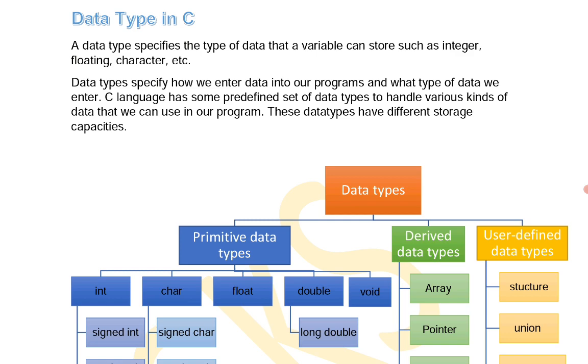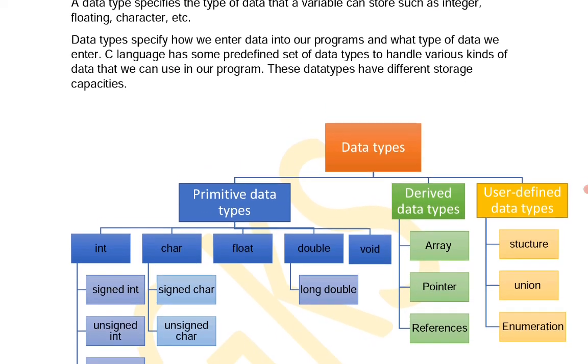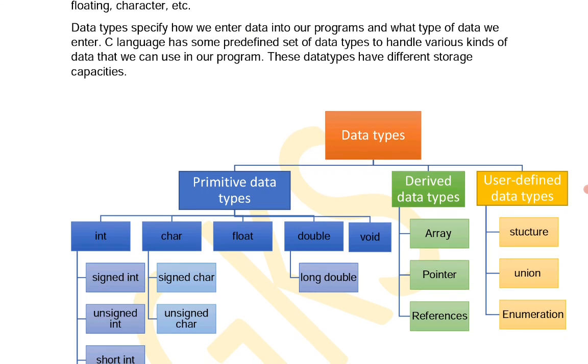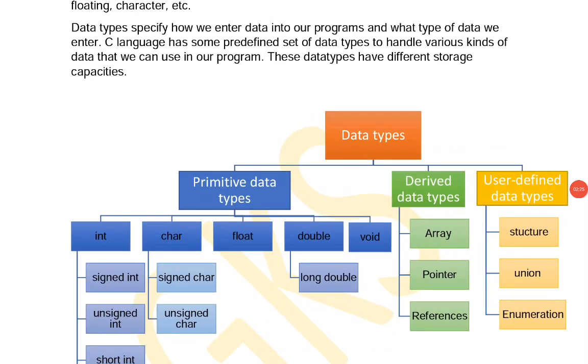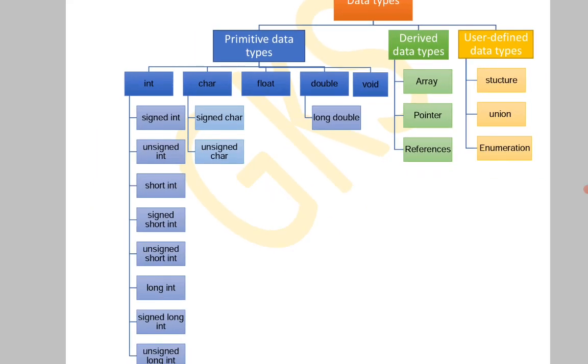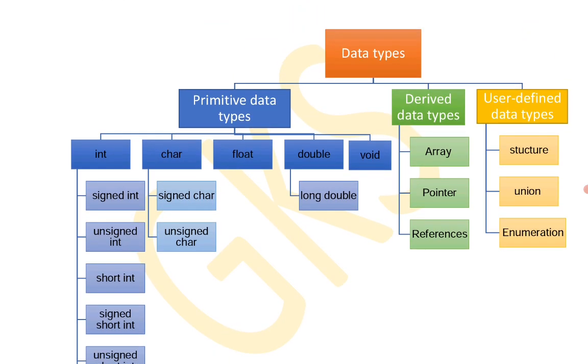C language has a predefined set of data types to handle various kinds of data that we can use in our program. These data types have different storage capacities. Generally data types are used to tell how we enter the data into a program or a variable, how it can be stored, in which format it can be used, and how it can be used in a program. So, there are different types of data types available in C language. This chart explains the various types of data types available in C language.